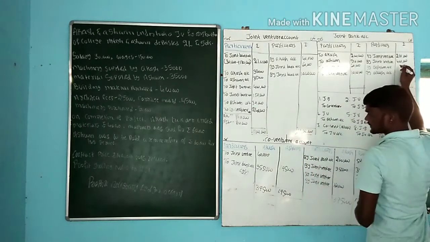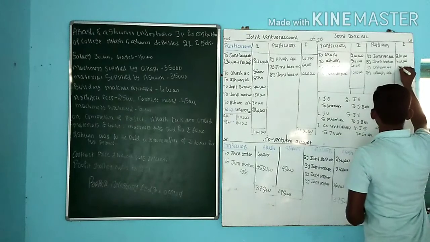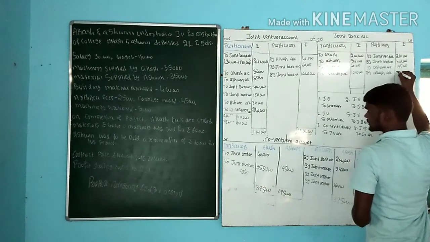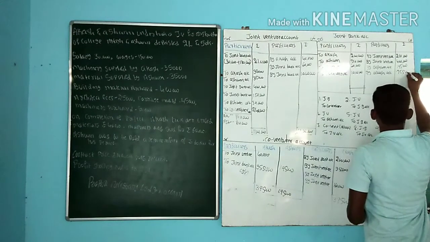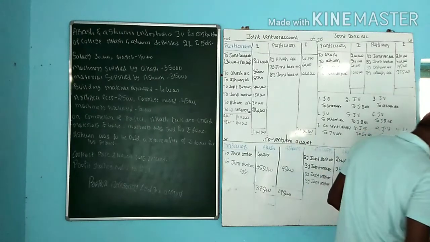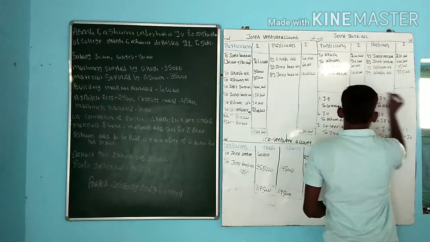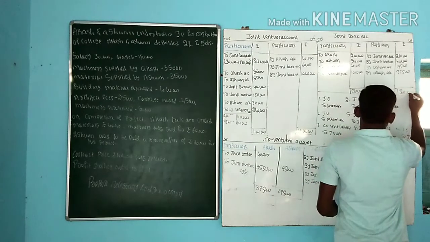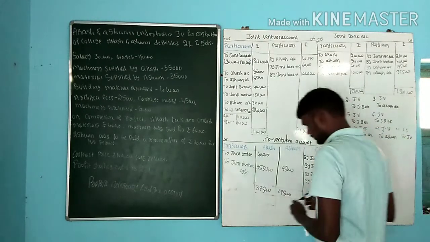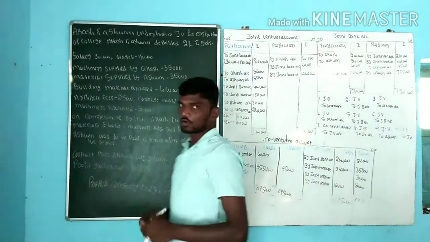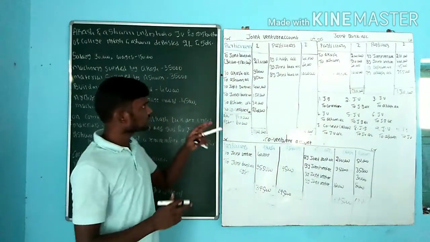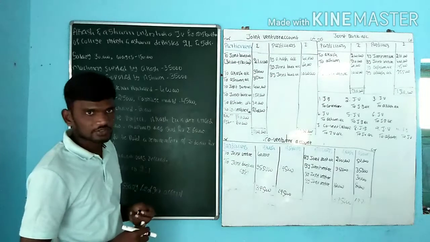By Ashwin account is 1,95,000, by Akash account is 3,55,000. Totally we are getting 13,10,000. So by using journal entries we need to prepare ledger accounts.